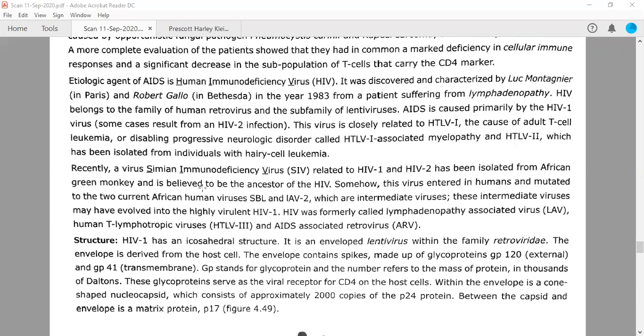There is another virus called simian immunodeficiency virus, SIV, which is related to both, and you can call it the ancestor of both viruses. African green monkeys had this particular virus SIV, from which both HIV-1 and HIV-2 have been derived. There are other viruses in the same group: lymphadenopathy-associated virus, LAV, STLV-3, and ARV, AIDS-associated retrovirus.